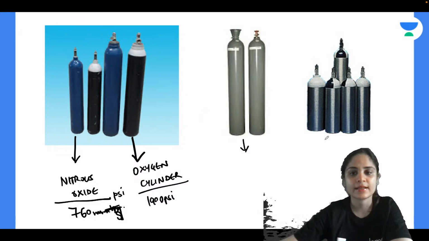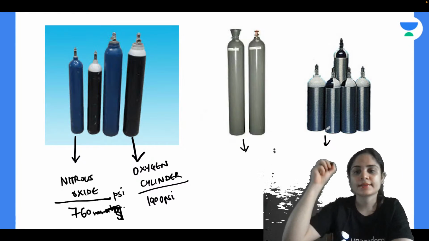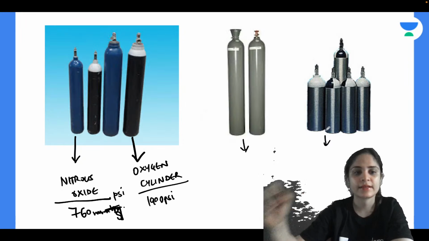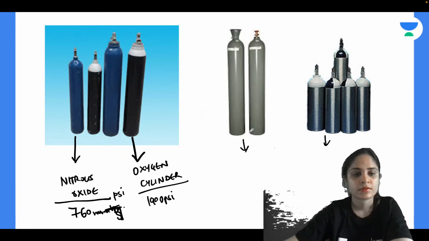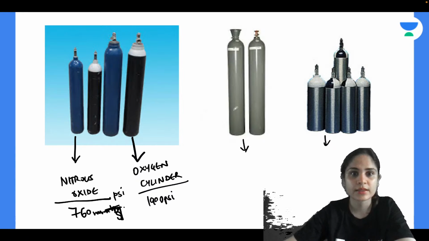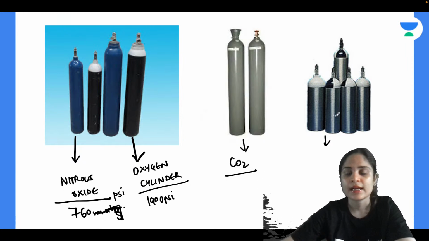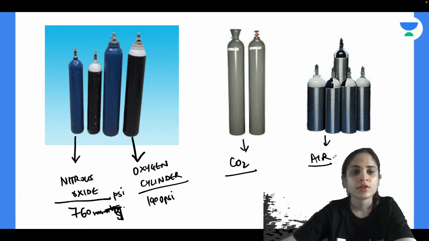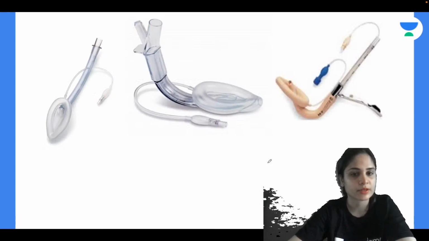What is the gas in grey color and what is this gas? Alternate light and dark stripes, black and white stripes. Helium, no, helium is brown in color. Okay, so this one over here, grey color cylinder, it has nothing but carbon dioxide. Okay, so this is a carbon dioxide cylinder, and then these alternate stripes that you can see, dark and white stripes, this is nothing but the air cylinder. Okay, so you need to know the colors of all of these cylinders, very important for the exam.